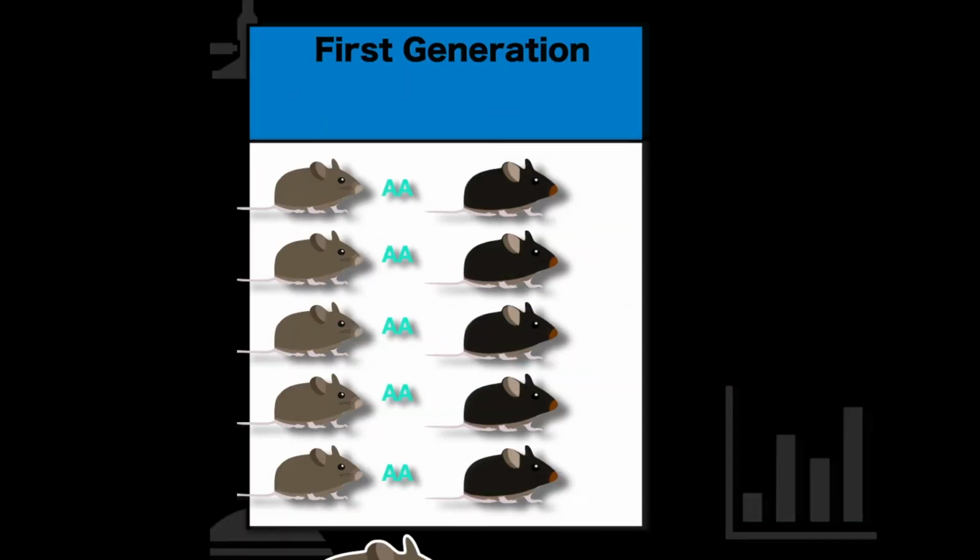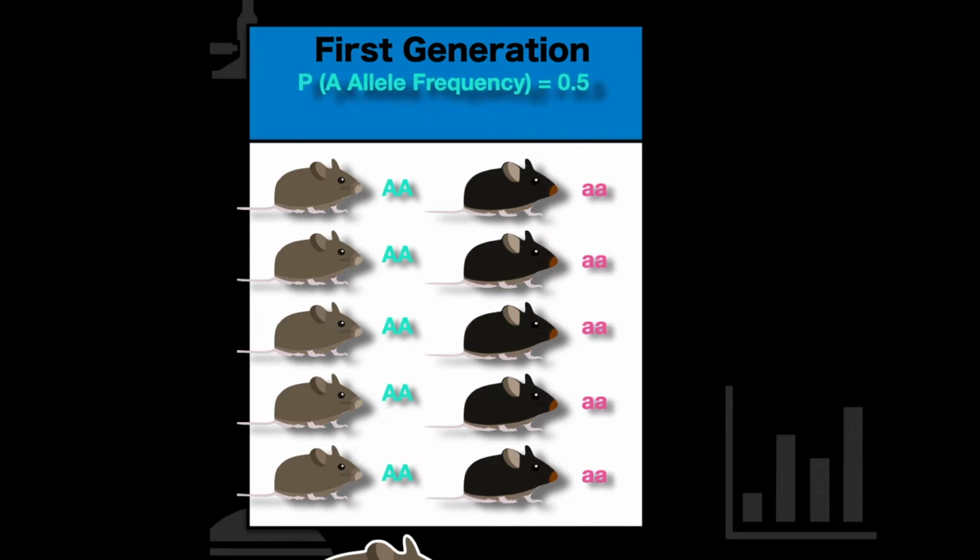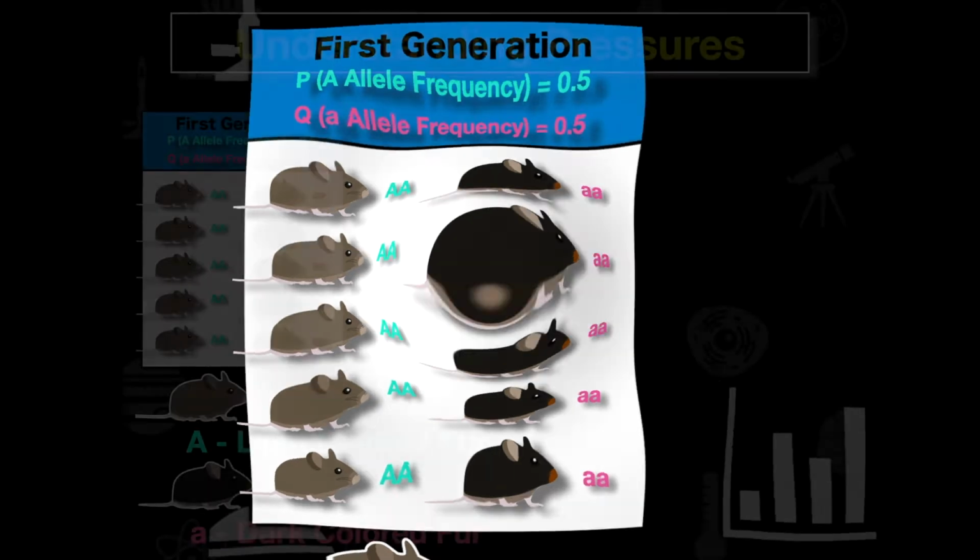We can see that all of these brown mice are homozygous dominant, and all of these black mice are homozygous recessive. So if we do our allele frequency calculations, our p-value, or our frequency of dominant alleles, is going to be 0.5, and our q-value for our recessive alleles is also going to be 0.5.